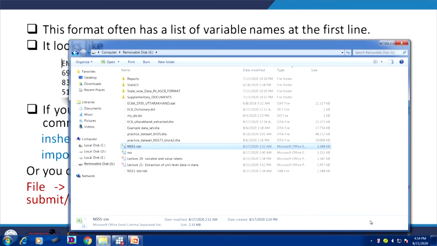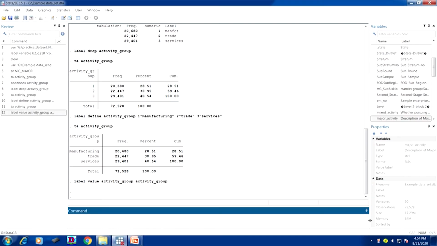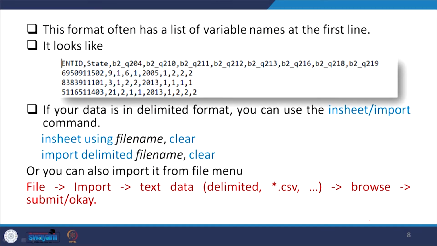So we need to open it in Stata, so I will open Stata for you. Okay. Now, we have to go by the command. If you enter this command, most importantly your data must have the file name with CSV.